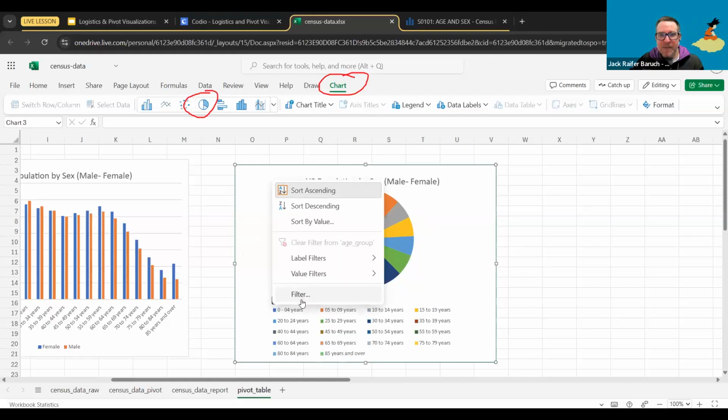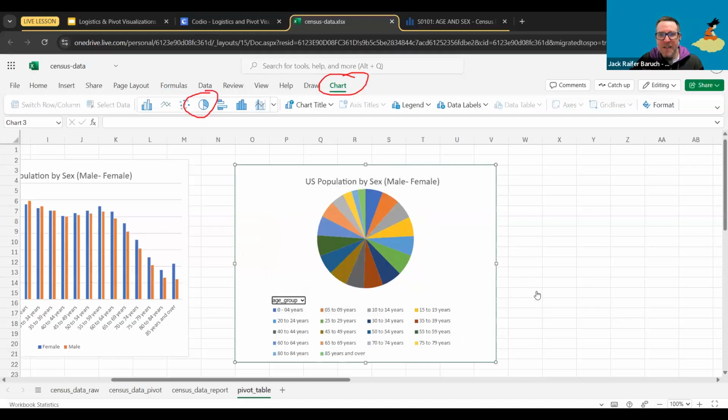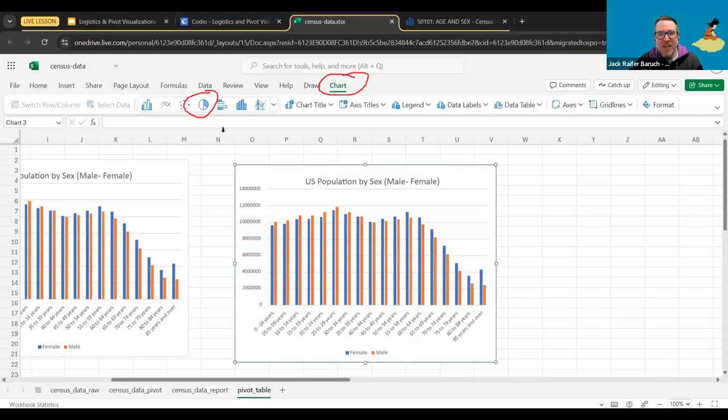That looks terrible. Give me just a second. Where did it go? Over here. So, I don't want the pie chart actually. Pie chart doesn't actually work very well for us. I'm actually going to pick, let me delete this.